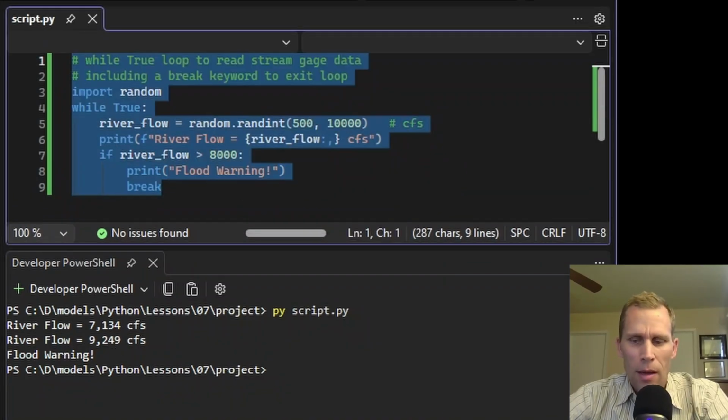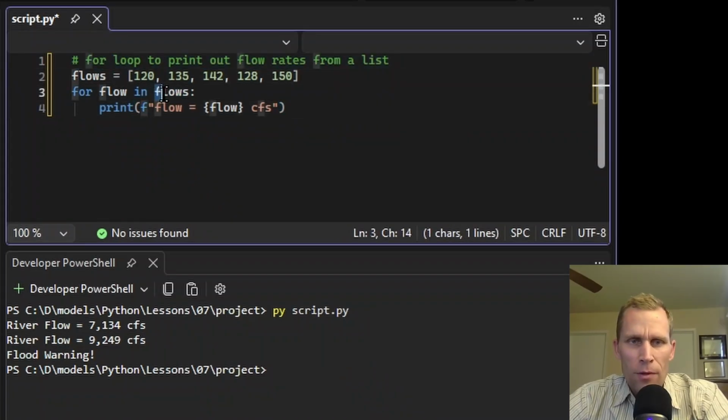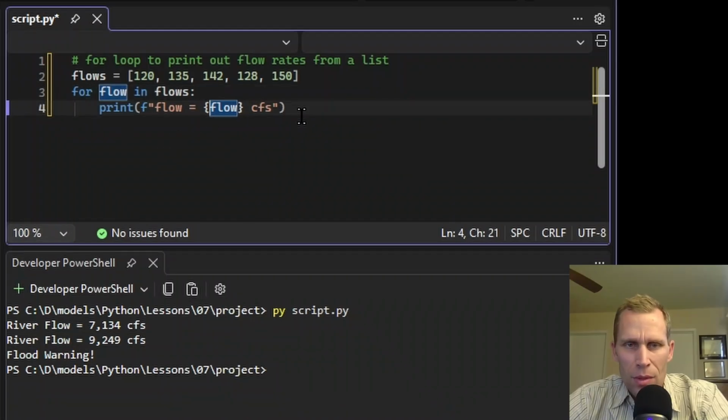Let's go ahead and talk about a for loop. This right here is your basic for loop. I'm looping through this list of flows, which I've defined here on line 2. Flows right here, this is the for loop structure. So for variable in, and then this is a list of flows, colon, and the next line, and everything else below it that's indented is part of that for loop. So flows, this is referencing the list, and then this word flow references the individual variable in the list, which we're going to print out within the loop.